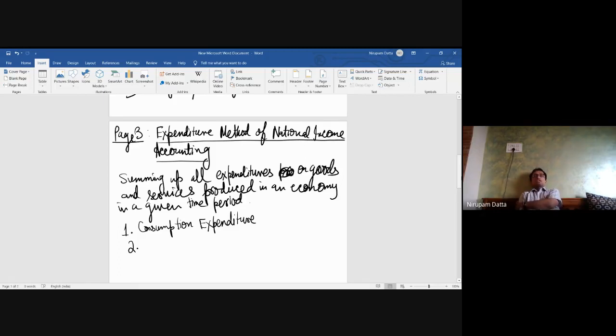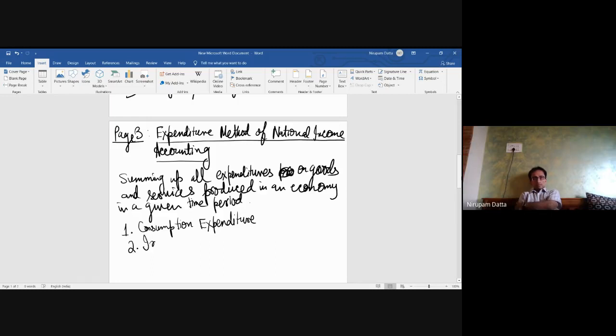So expenditure on toothpaste, food materials, cosmetics, toiletries, whatever you buy for your daily consumption, as well as essential commodities which you require for maintaining your lifestyle, that are produced in an economy in a given time period, that is in the financial year 2021, will be included under consumption expenditure. Okay.